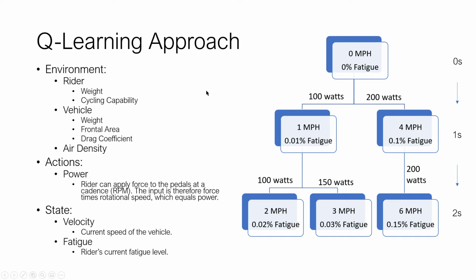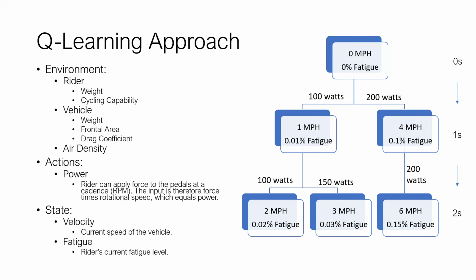For the approach on Q-learning, on the left I've got some definitions, and on the right an example starting state space. The environment comprises the rider, who has some weight and cycling capability. The vehicle has some weight, a frontal area, and a drag coefficient.